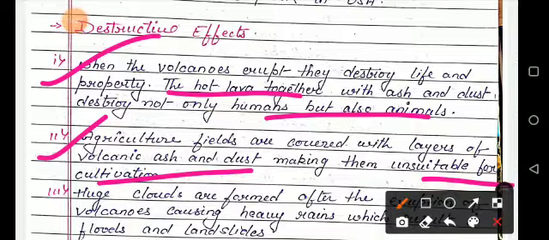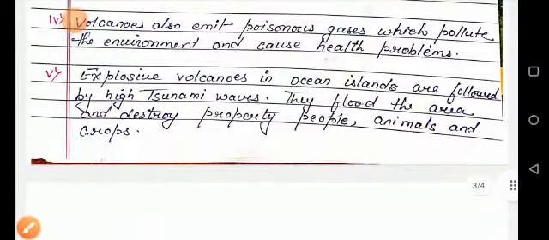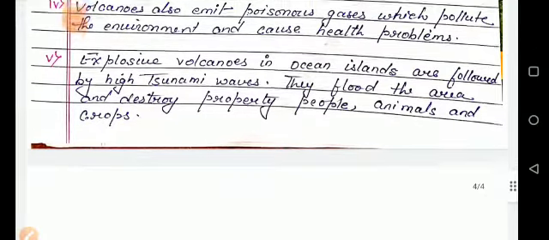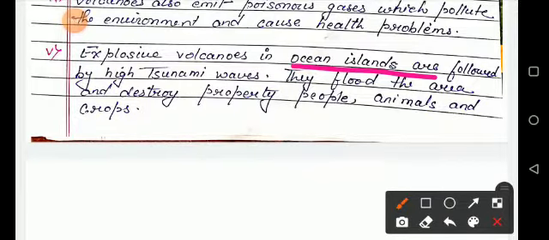Volcanoes also emit poisonous gases which pollute the environment and cause health problems. Explosive volcanoes on ocean islands are followed by high tsunami waves, which flood the area and destroy property, people, animals and crops. Now here you can draw the figure of the structure of a volcano.